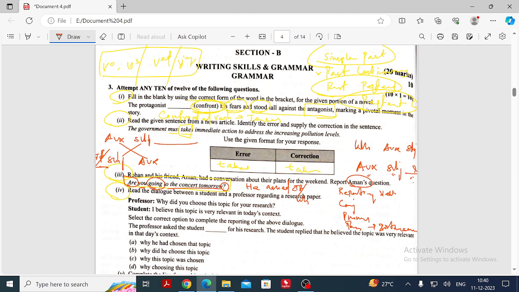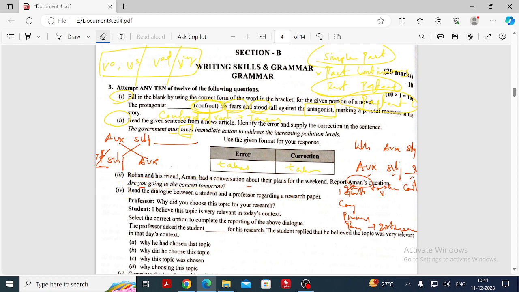See the sentence: he asked if he was going to the concert, and tomorrow will be changed into the next day. But read the sentence without a conjunction, if or whether not there: he was going to the concert the next day. The sentence looks like an assertive. So don't forget to add the conjunction, because for WH we don't have a conjunction, right, my dear? So this is going to be your answer.